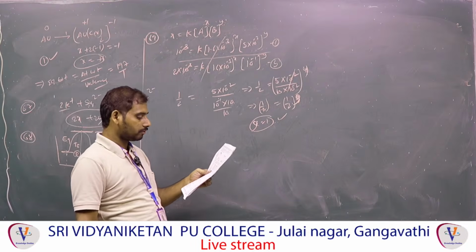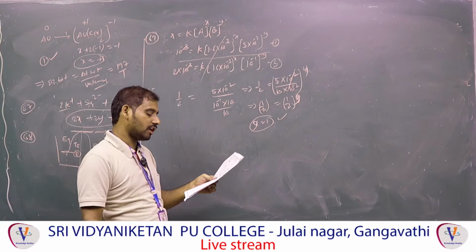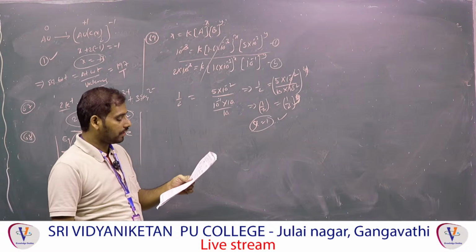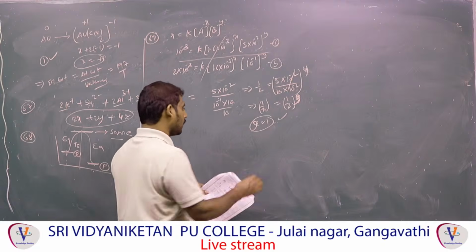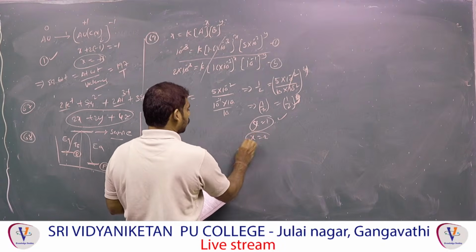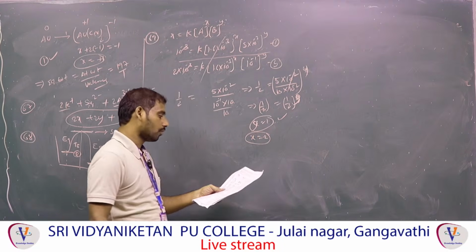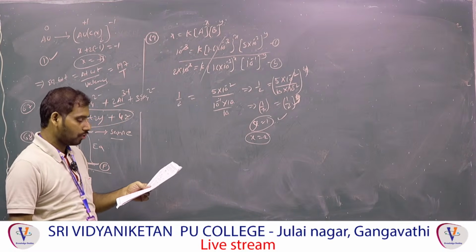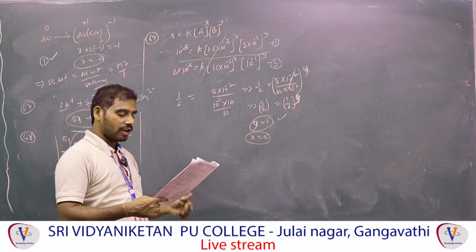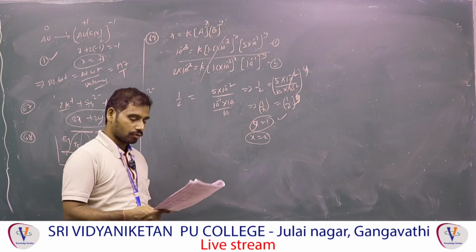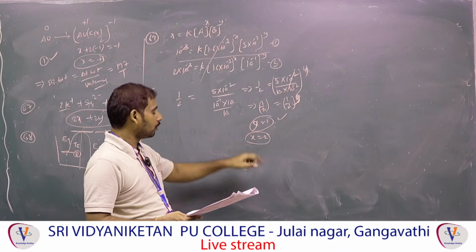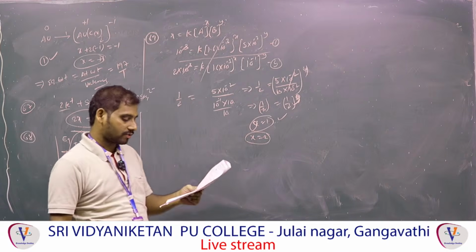X you want to find means y must be constant. That means first y concentration y, 1 to 2, equation 1 and equation 2 you will get it now. So what can I get? X concentration is 2 you will get. That means x order is 2. Final order is R is equal to K into concentration of A power 2 and B. Order of A is 2, order of B is 1. How do you know? B is related to Y, X is related to A. That means that is the only answer you will get.